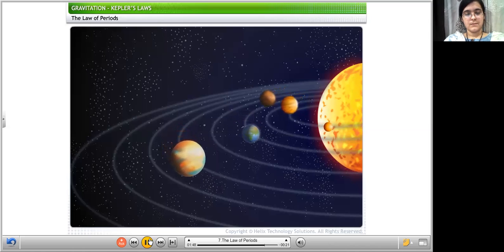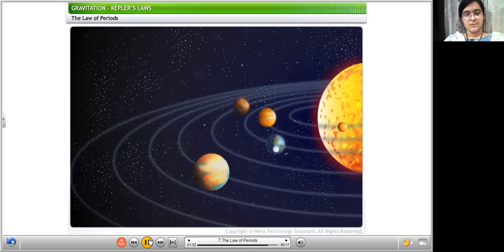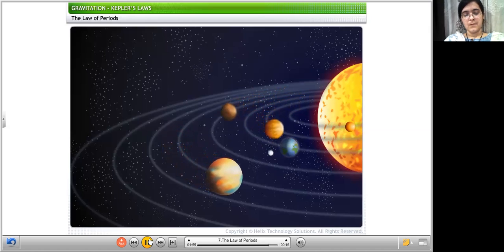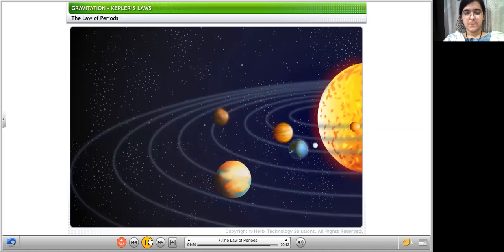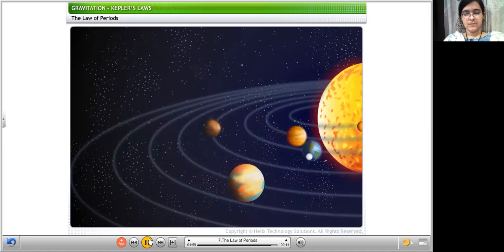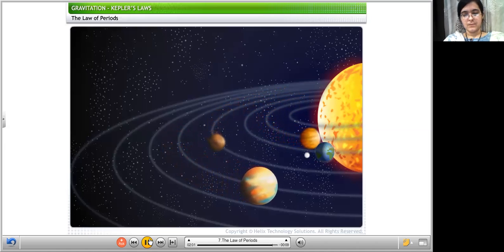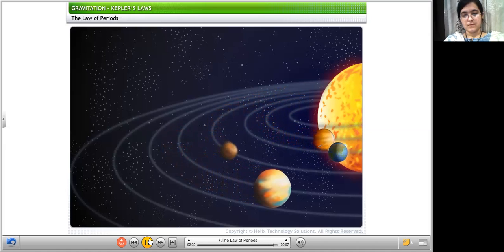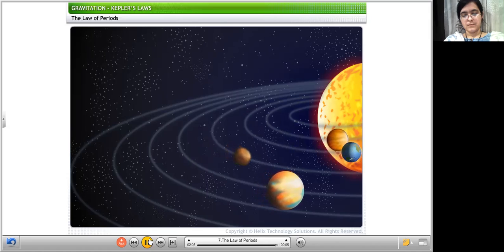Scientists use Kepler's laws to determine the positions and the orbital periods of various planets in the solar system. These Kepler's laws are very widely used to calculate the necessary information about the planets. These laws also help us in calculations involved in determining orbital periods of satellites, natural as well as artificial.